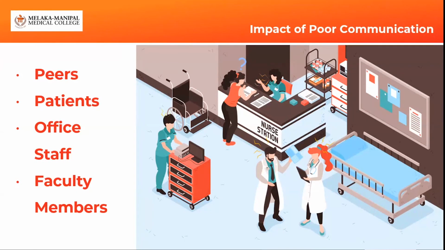So you need to have good communication with your peers. Many times they will fight. I'm not saying that you can never fight. But even when fighting, you should look for conflict resolution. So communication with peers should be very good. Otherwise, it will have an impact on these people. Patients, office staff, faculty members, these are for their own benefit that they need to have good communication. Otherwise, the impact of poor communication will be straight away linked to them.